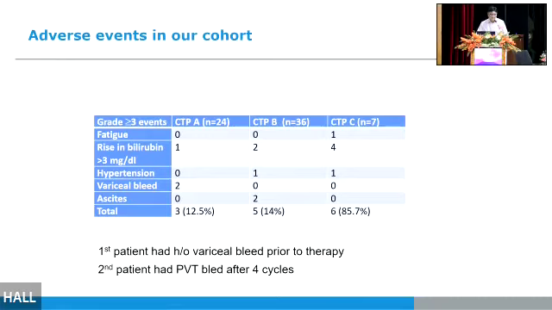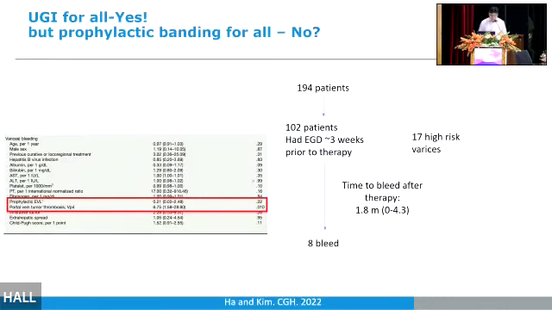The second patient, after 4 cycles of immunotherapy, he bled. He had small varices prior to therapy. He was on beta blockers. He had a major portal vein thrombosis, but we changed him to atezolizumab, and he's been on atezolizumab for the past 4 cycles. So should we do